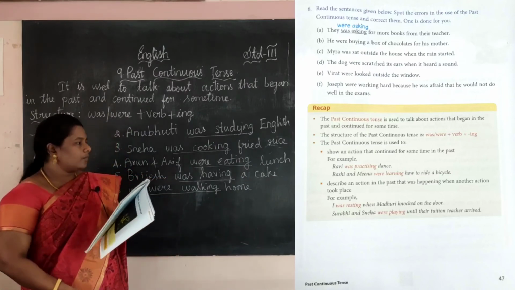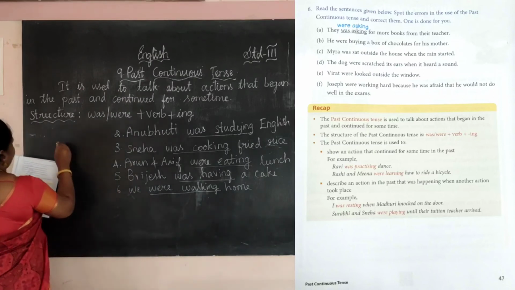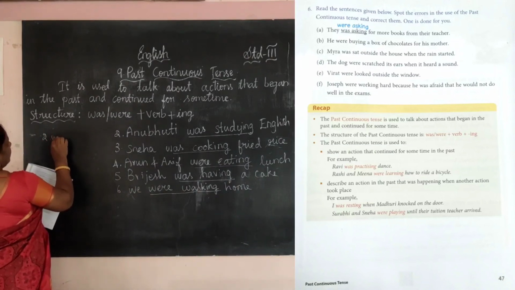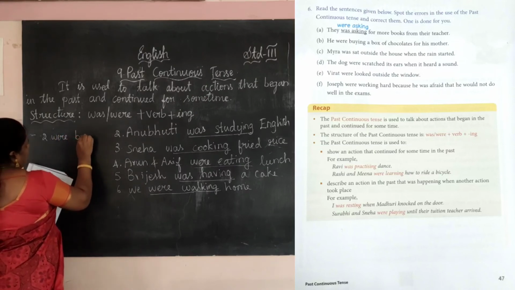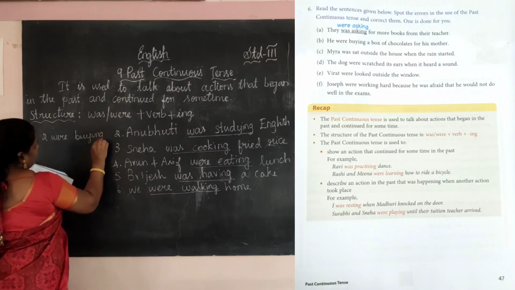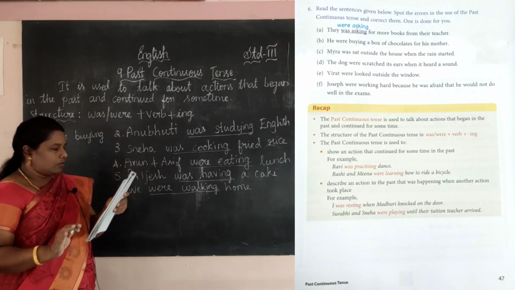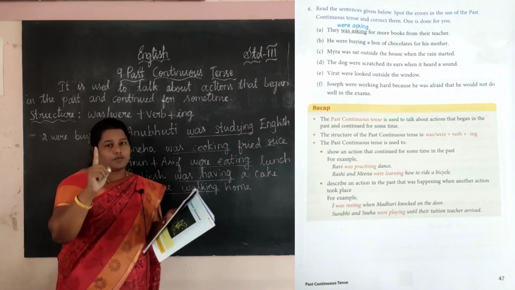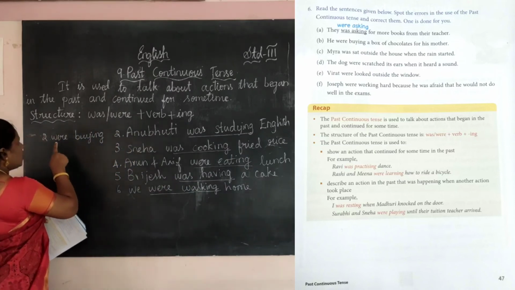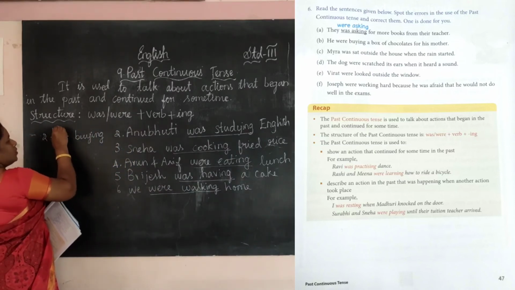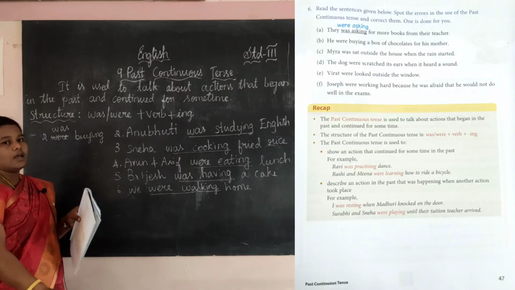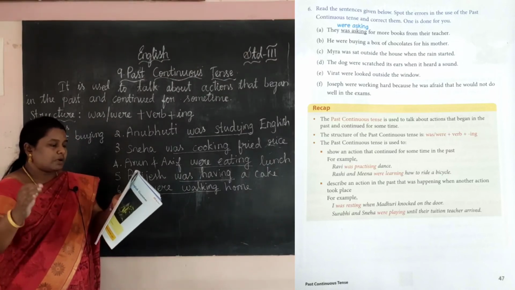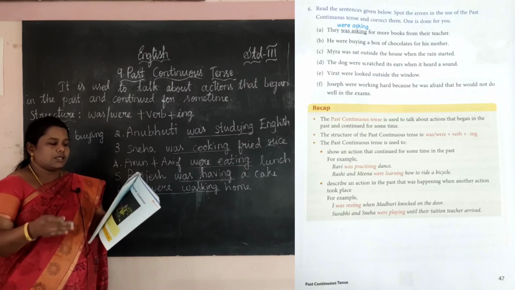Okay, second one. What is the word given? Were buying. It is the word given, were buying. Okay, see here, he means only one. So we don't use were. What do we want to use? Was. Okay, he was buying. This is the answer. He was buying a box of chocolates for his mother.